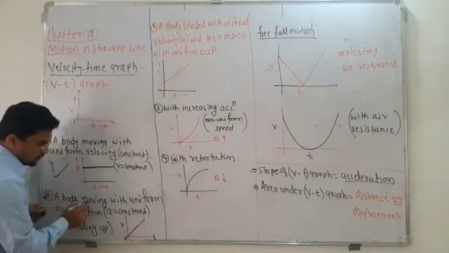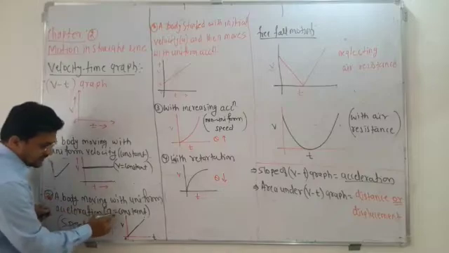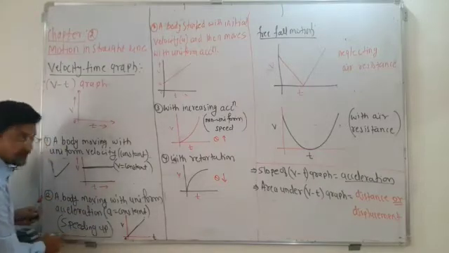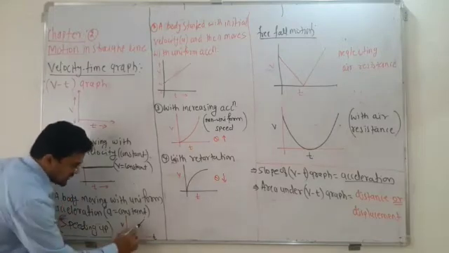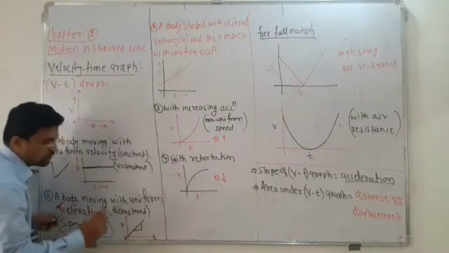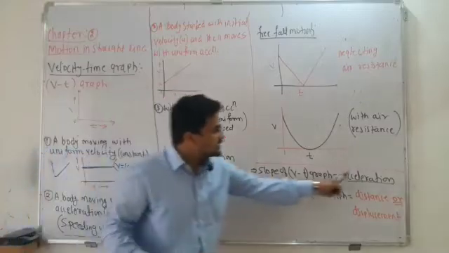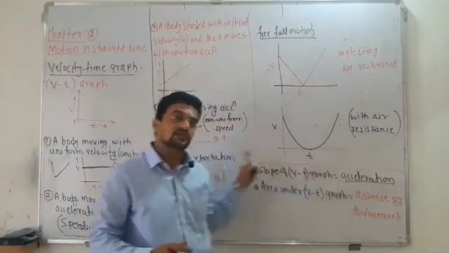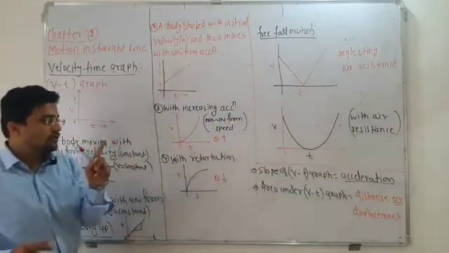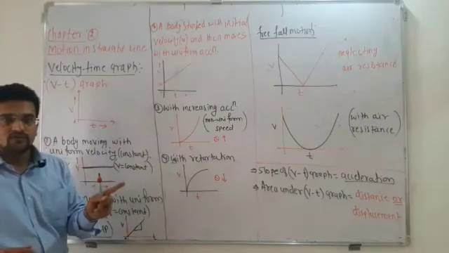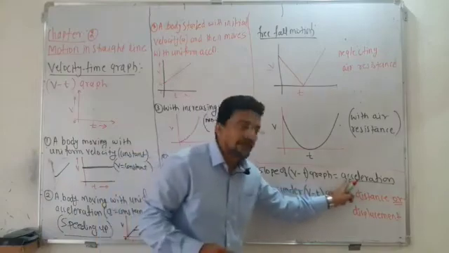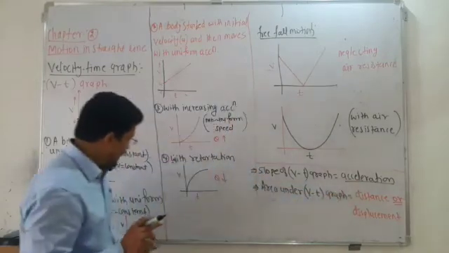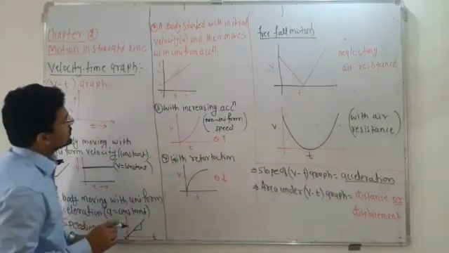So this is uniform acceleration: a is constant but it is speeding up, that means velocity increases. If you take the slope of this graph, the slope will always give you the acceleration of the object. Unlike the distance and time graph, where the slope gives the speed, here in the velocity and time graph the slope gives you acceleration. So remember.